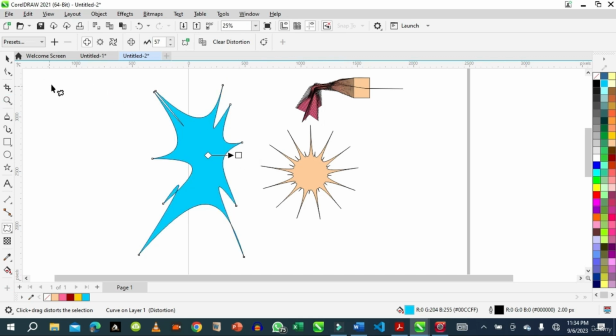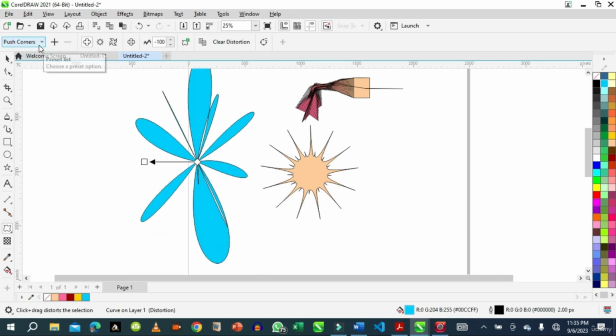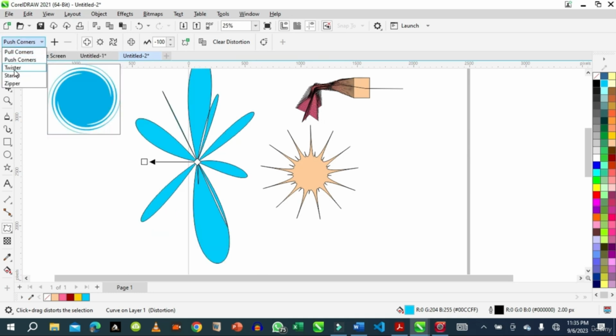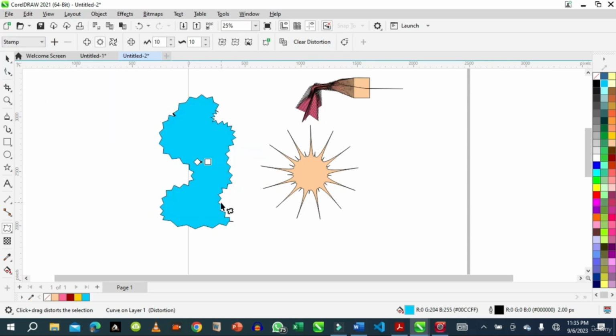So let's say that's preset. We said pull, we said push. With this you get images you never thought were possible from the objects you have. So this is how to use distort. Any drawing you put forward, the distort will distort it for you.